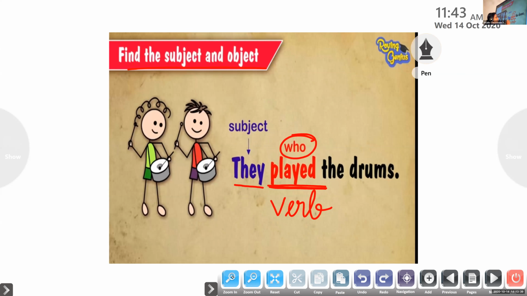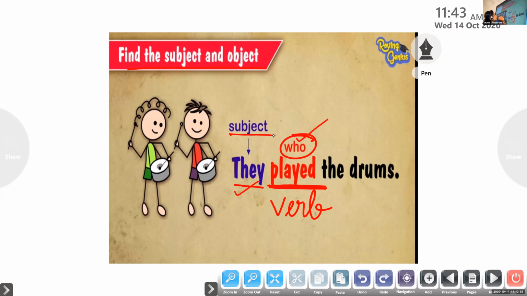So, in order to find out the subject, what question do we have to ask? We have to ask the question, who? Who played the drums? They played the drums. So, they is the subject of the sentence. Is that clear to everyone? So, we found out the subject.